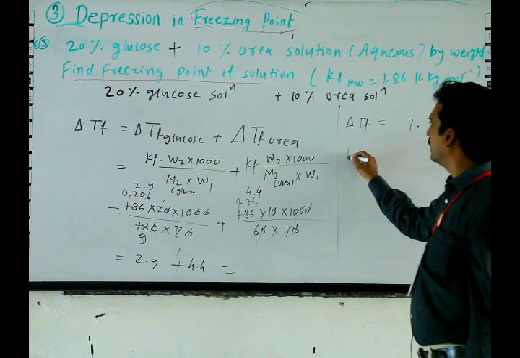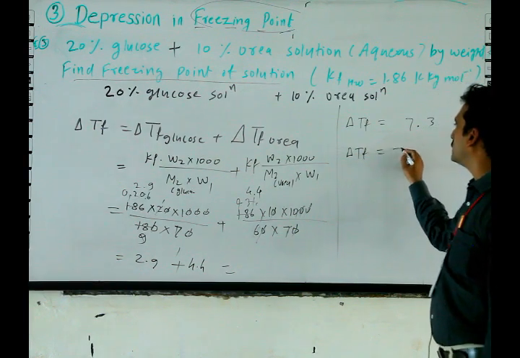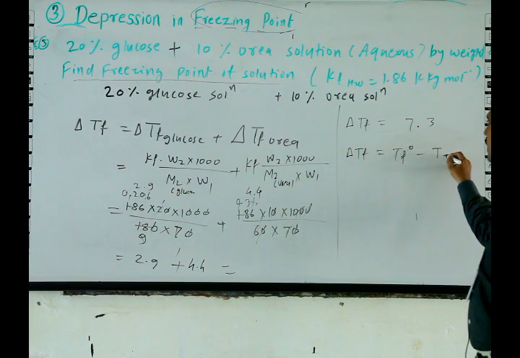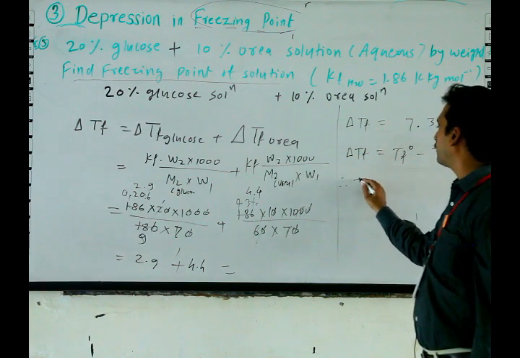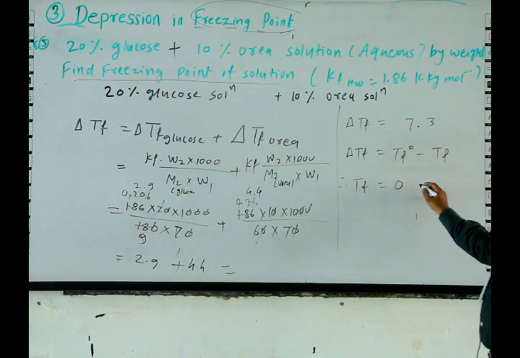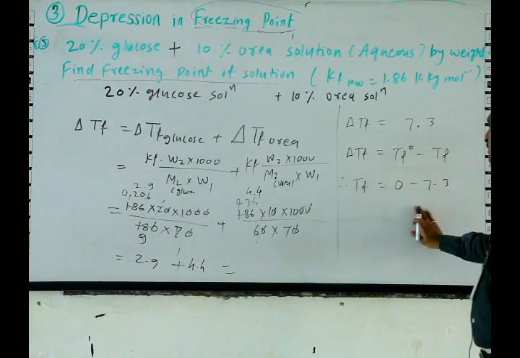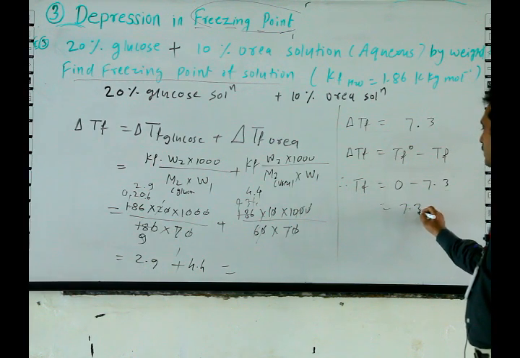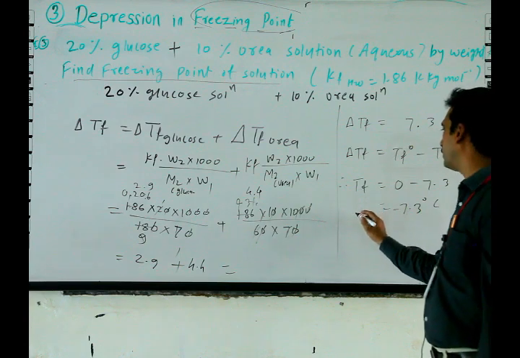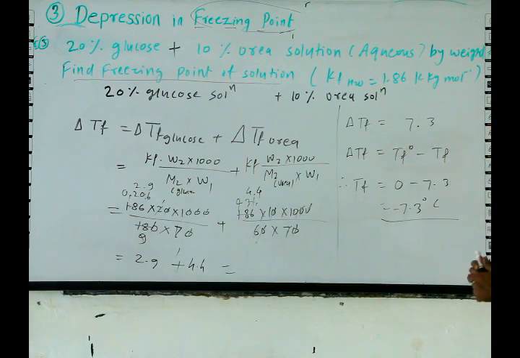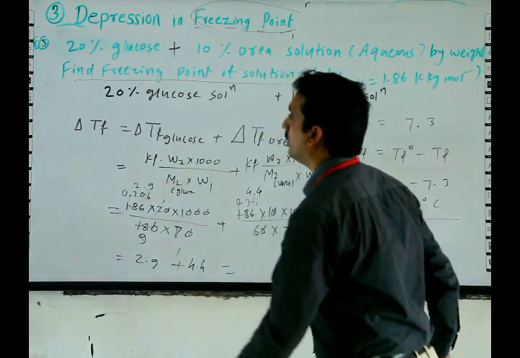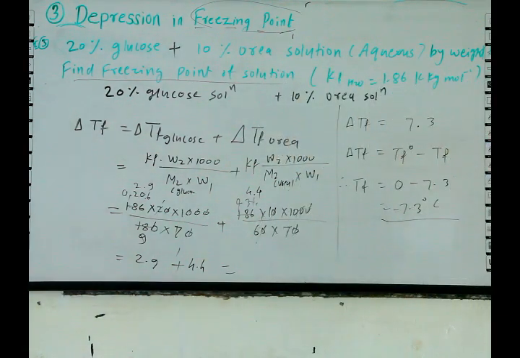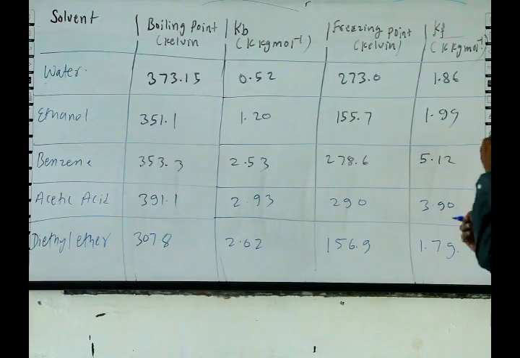Here delta TF is equal to TF naught minus TF, therefore TF is equal to 0 minus 7.3. Minus 7.3 degrees centigrade will be the freezing point of the solution.